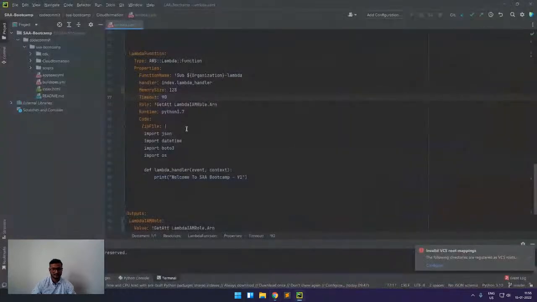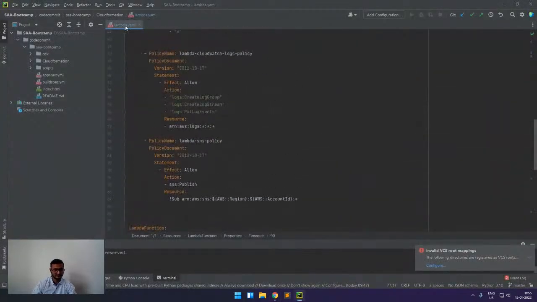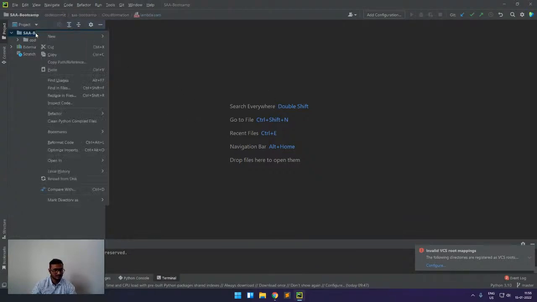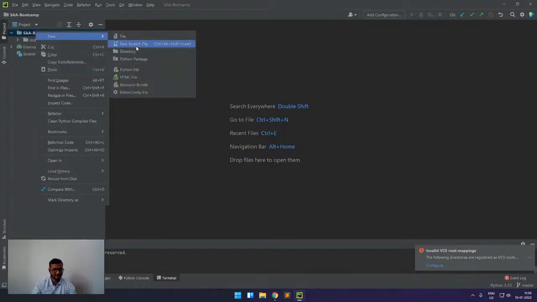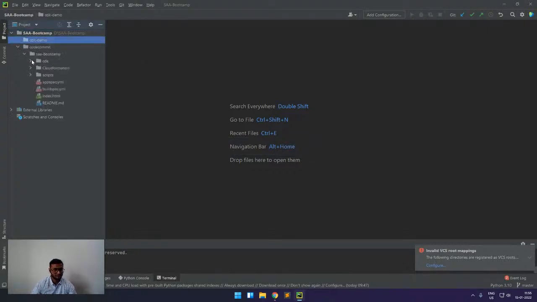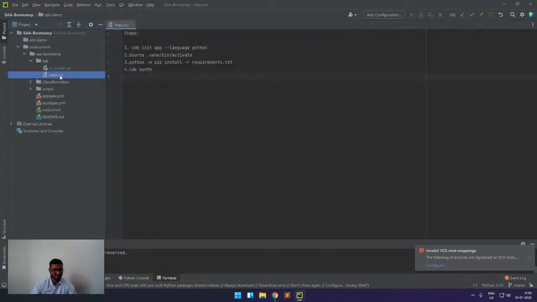So now we will come here. I think this editor is visible, and we will create a folder which is CDK. Now, if I go to the CDK part, here we have some steps mentioned.